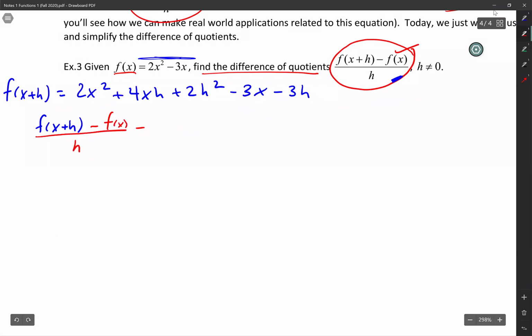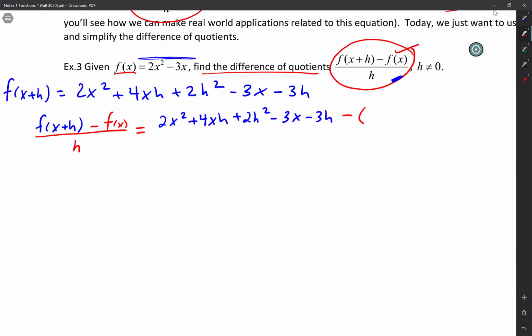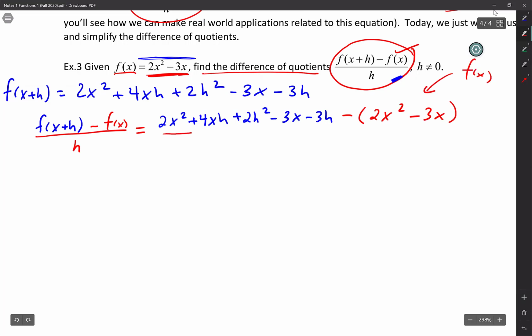I just redid the equation equals, I'm gonna write what f of x plus h is. That's first. So I'm gonna write 2x squared plus 4xh plus 2h squared minus 3x minus 3h, minus, and now I'm doing the f of x part. And why did I put a parenthesis? Because I have more than one term. 2x squared minus 3x, there's my f of x. All this is over h. We're okay so far, guys?